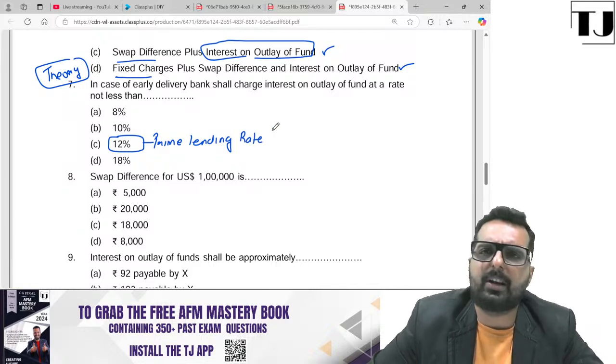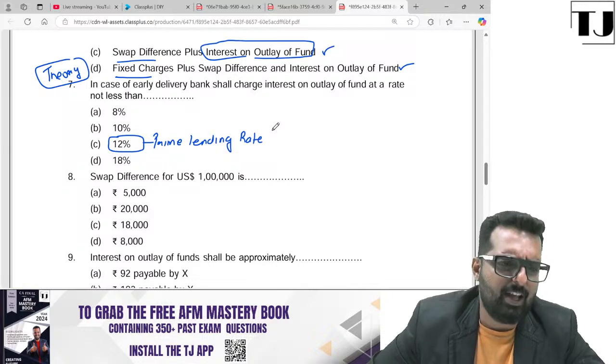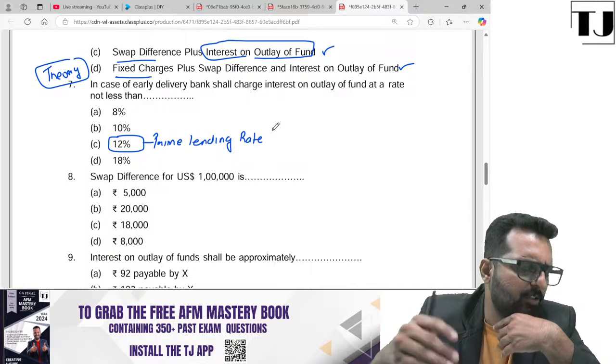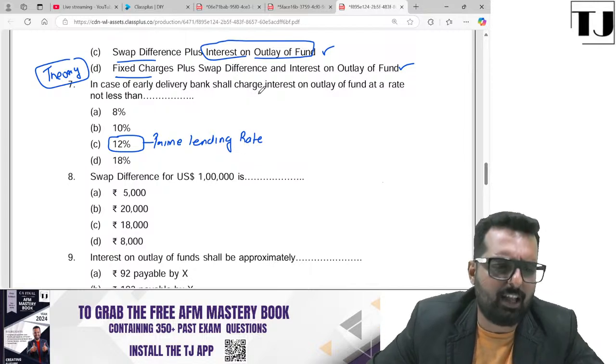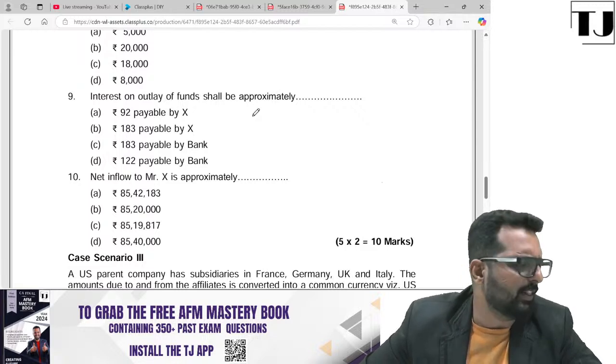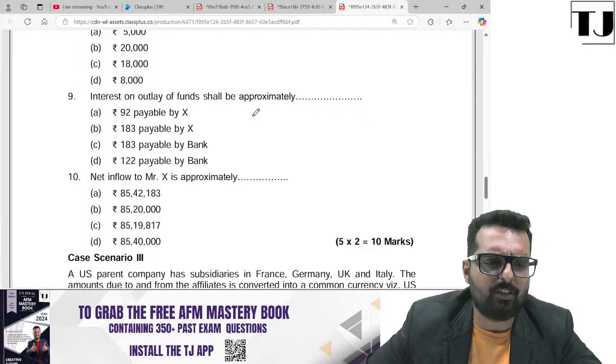Then they have told you to find out the swap loss or the swap difference. That I cannot give over here. We need to draw the diagram to work out the answer. Based on that, they will be giving you the answer. So that they have done. Interest on outlay will be based on the fund blocked. I will do one thing. I will do this question, I will solve it in my